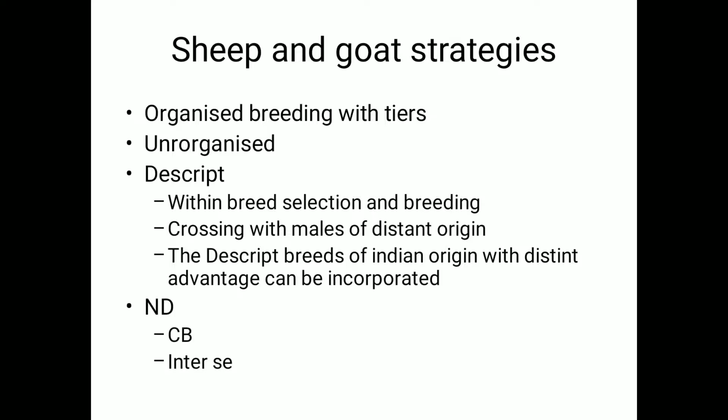A farmer has been doing breeding activities for some 10 or 12 years. He feels that his flock's meat quality may not be better. So in that case, you can think of breeds of other origin.